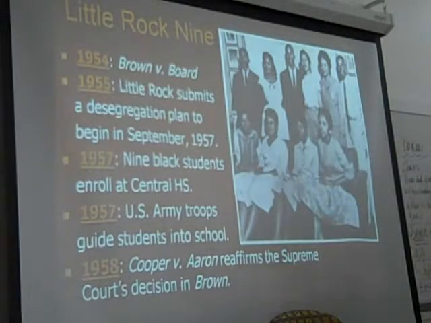So 1957, right? The school district selects 9 students. 9 exceptionally gifted students academically, but 9 students who they found to be mature, kind of even-tempered, who they thought would be the perfect candidates to integrate Little Rock Central High School. These are the 9. They've come to be known as, very creatively, the Little Rock 9. They were mostly juniors and seniors.